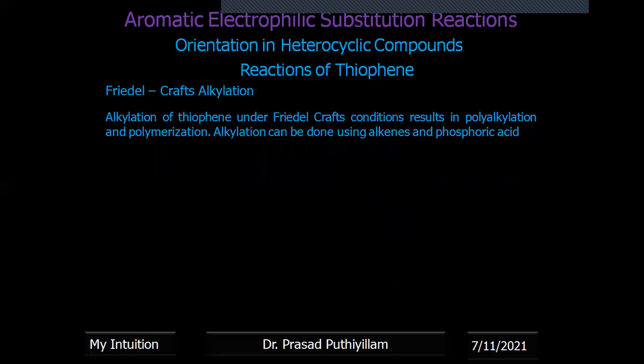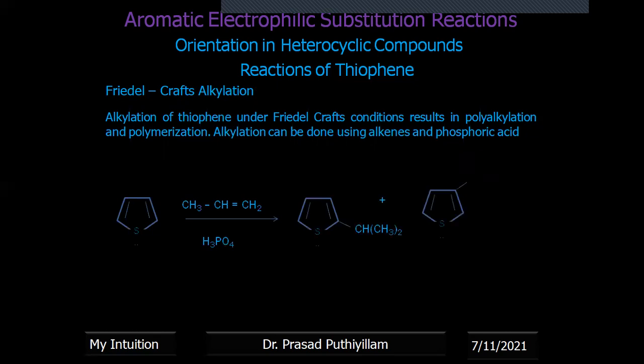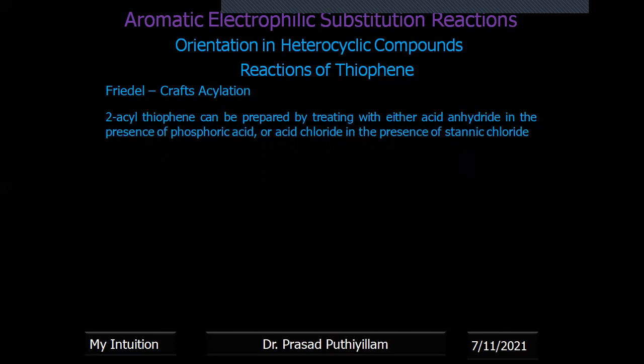Alkylation of thiophene under Friedel-Crafts conditions: similar to the Friedel-Crafts reaction, polyalkylation or polymerization takes place. Therefore, alkylation is done with the alkene and phosphoric acid to get the 2-substituent as well as the 3-substituent. The 2-substituent is the major product, and 3-position alkyl substitution is the minor product.